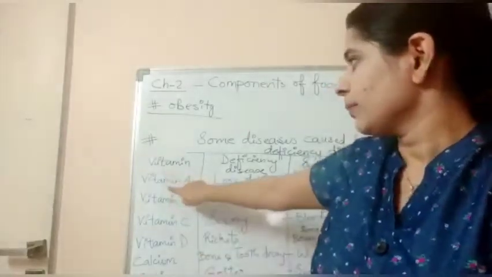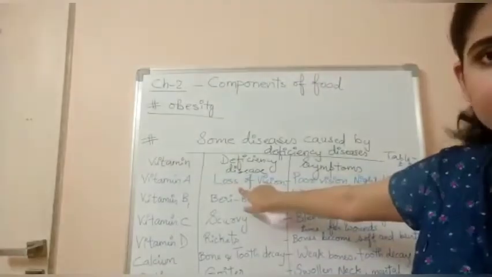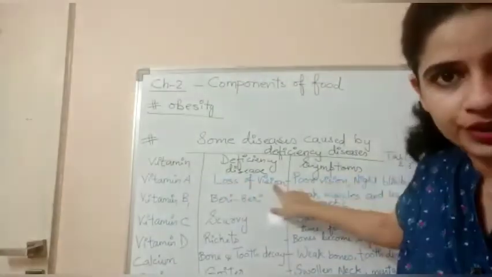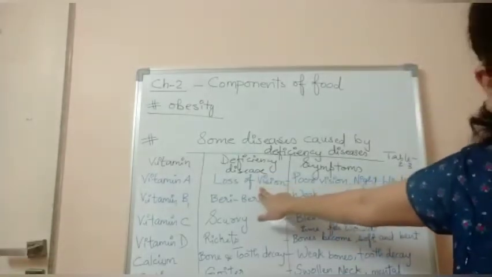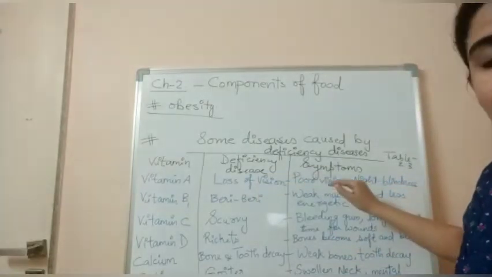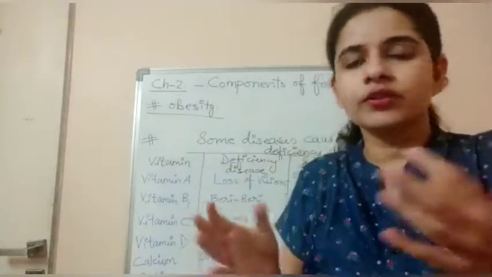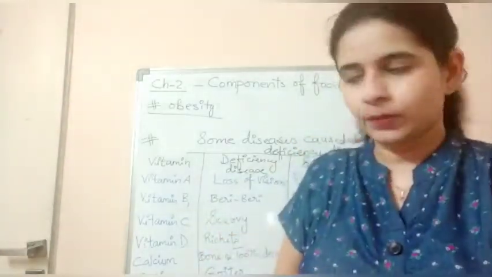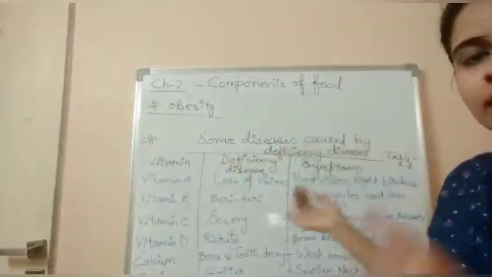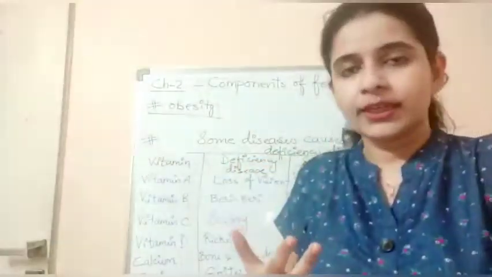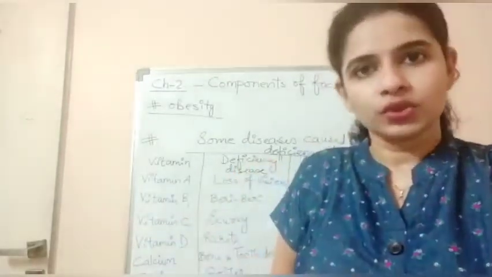Okay. So deficiency of vitamin A leads to a disease known as loss of vision. What are the symptoms of loss of vision? That is poor sightedness or night blindness, or in some cases total loss of vision also happens. Deficiency of vitamin A leads to loss of vision and its symptoms are night blindness, poor vision at night, or sometimes even full blindness also happens.